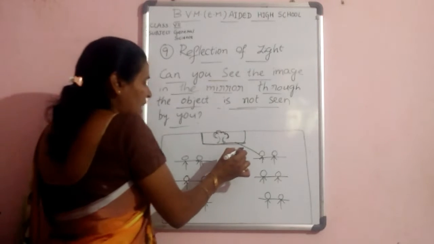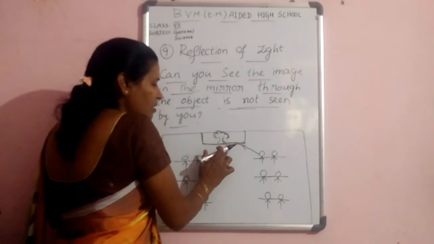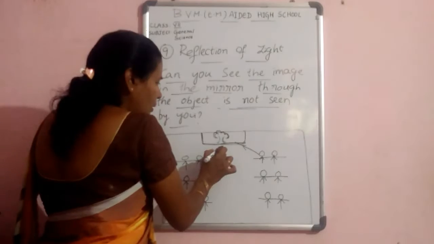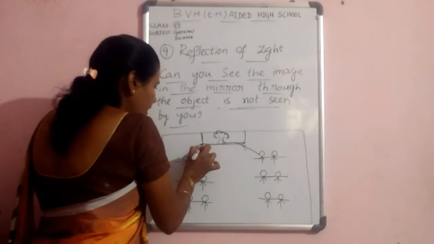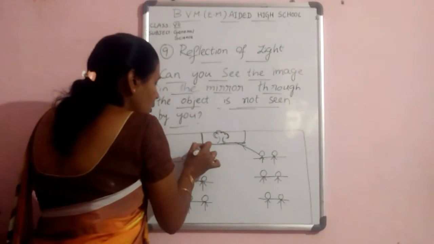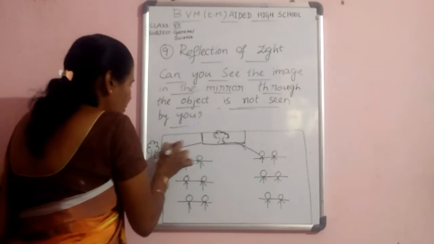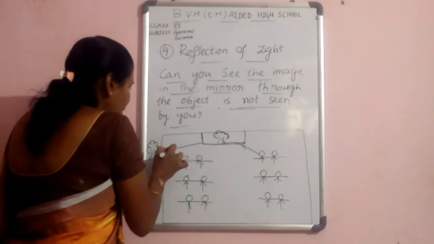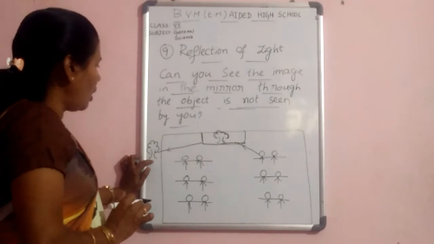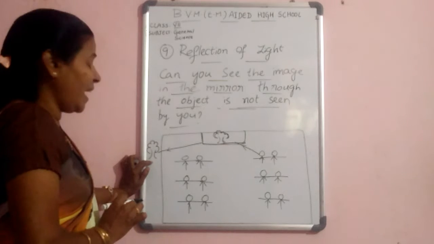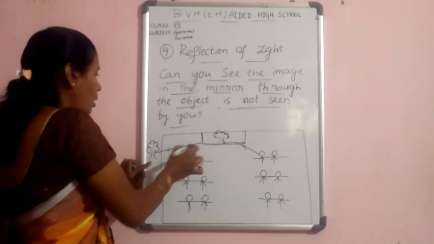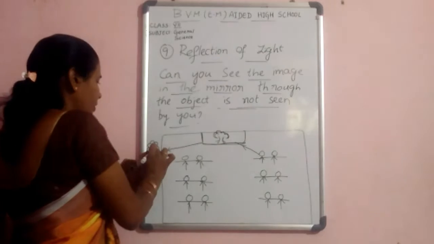That means the incident rays fall on the mirror. Then this mirror reflects, or the rays come from the mirror, and this tree is again reflected on the mirror.